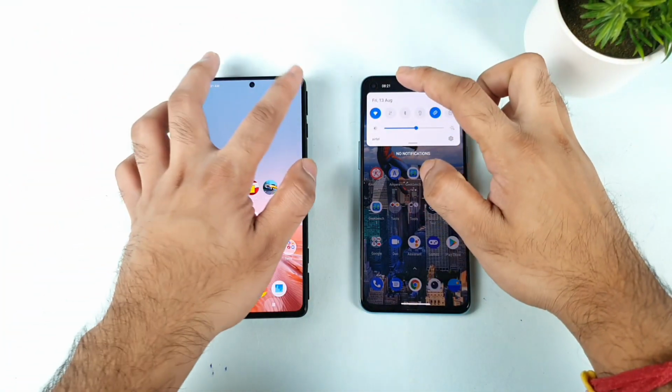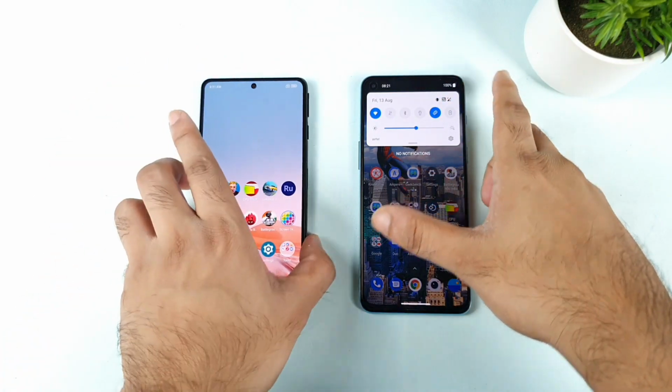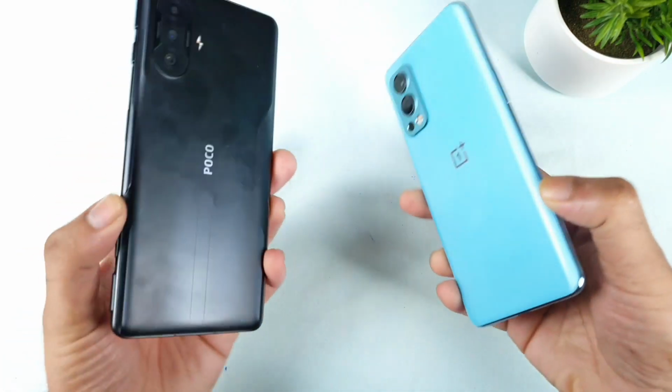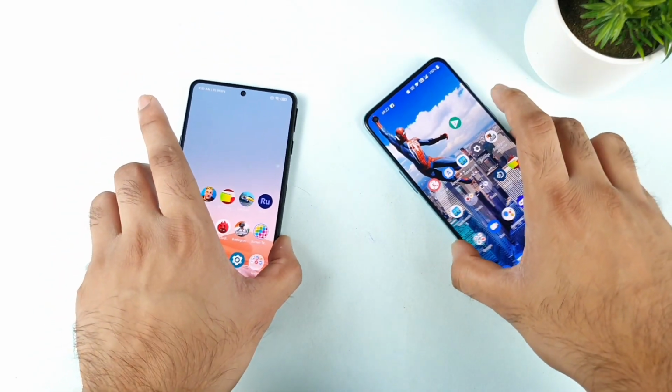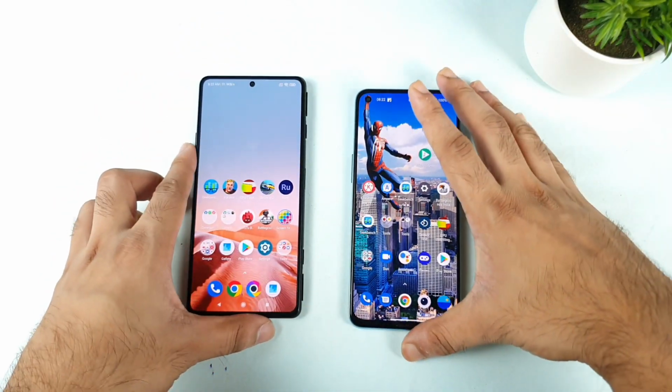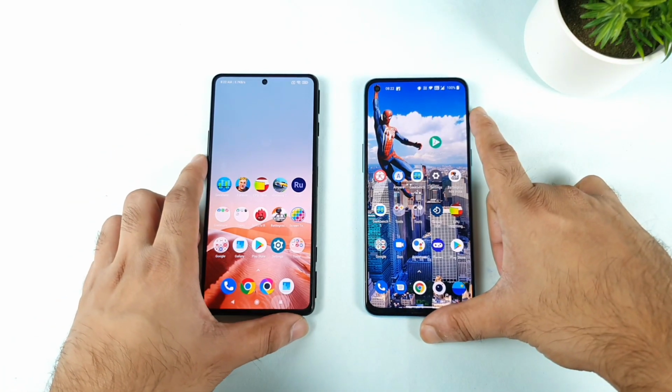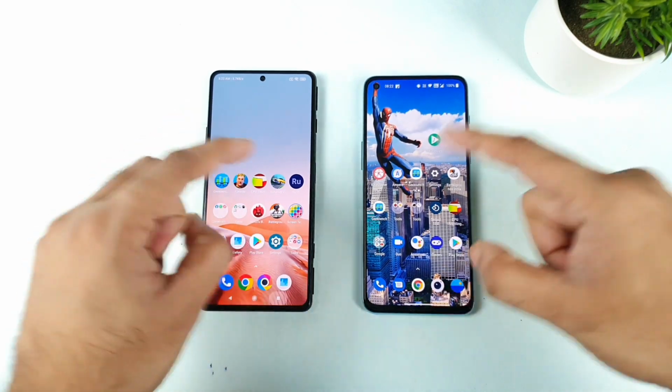In today's video we'll do the Geekbench 5 comparison between the Poco F3 GT and the OnePlus Nord 2 devices after using them for more than 10 days. This is a question requested by a few of my subscribers, asking me to make a comparison with Geekbench 5 only. Let's see how much difference we can actually expect between both phones.